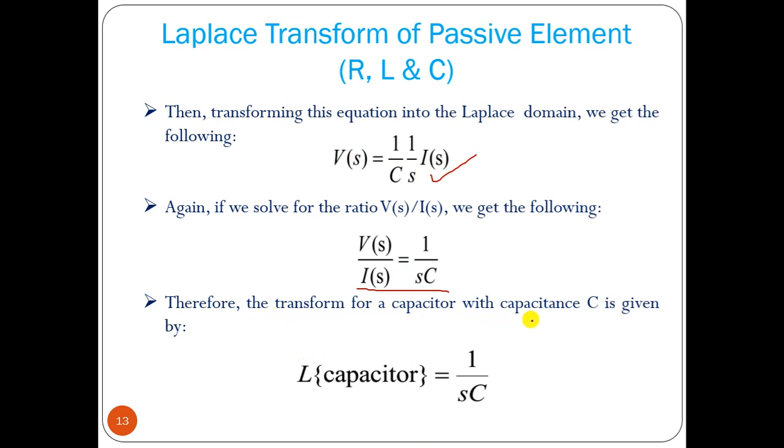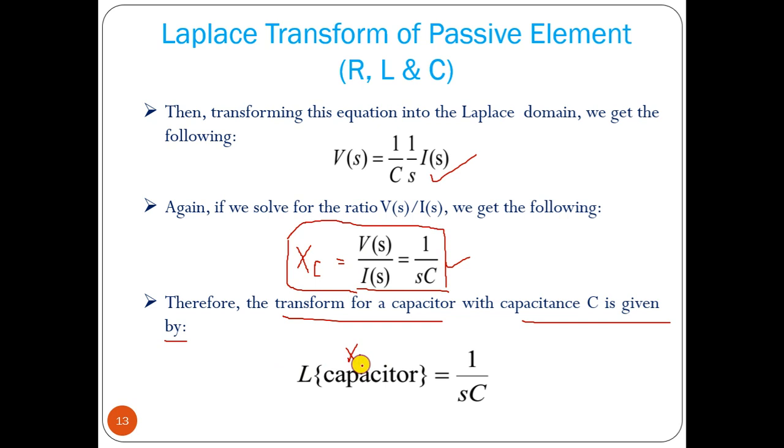Therefore the Laplace transform of a capacitor with capacitance C is given by 1 by sC. For a capacitor, V(s) by I(s) is basically the impedance, so Xc equals 1 by sC. So the Laplace transform of a capacitor is actually Xc, the impedance of the capacitor, 1 by sC.